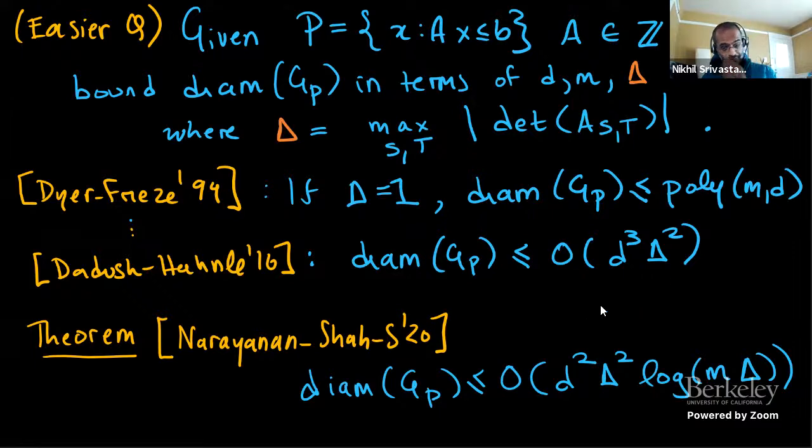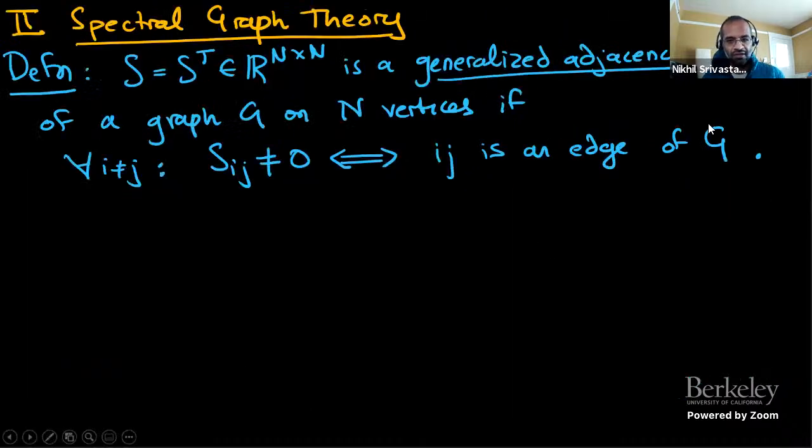Okay, so we're going to prove this theorem using a nice observation in spectral graph theory. So let me tell you what that is. Spectral graph theory is when you study graphs by doing linear algebra with their adjacency matrices. What I'm going to use in this talk is a slightly generalized notion called a generalized adjacency matrix.